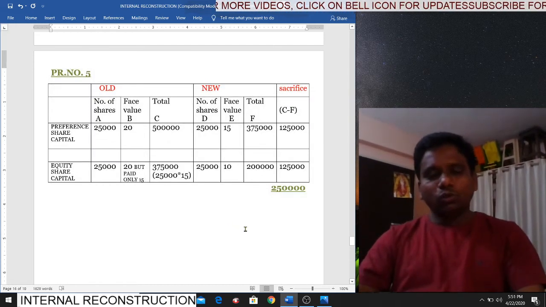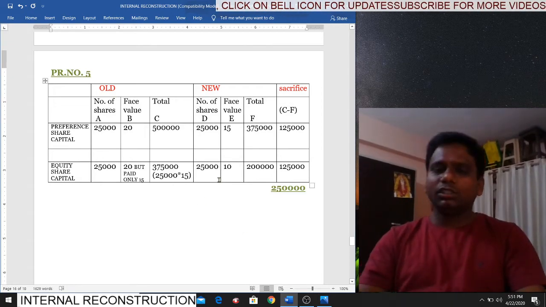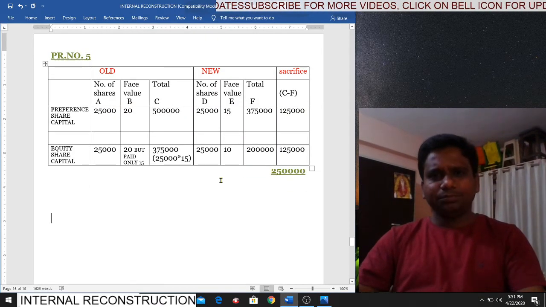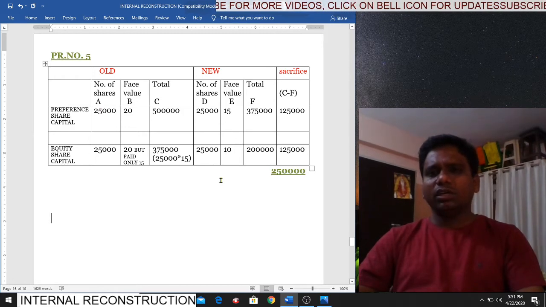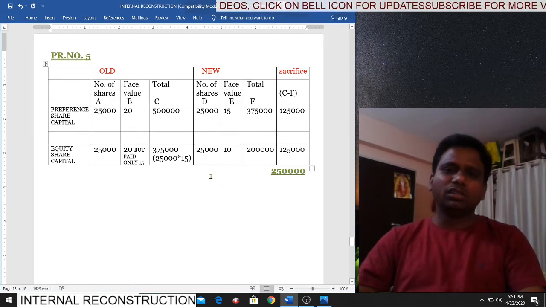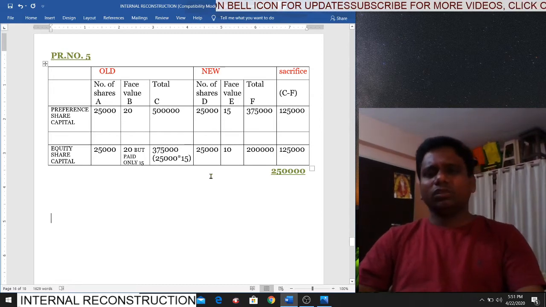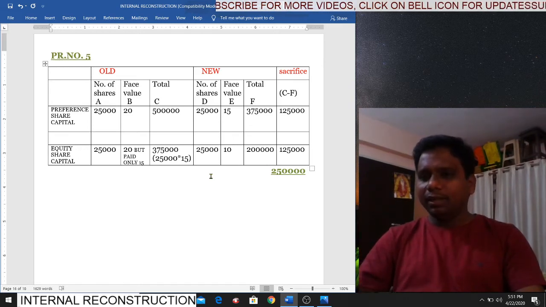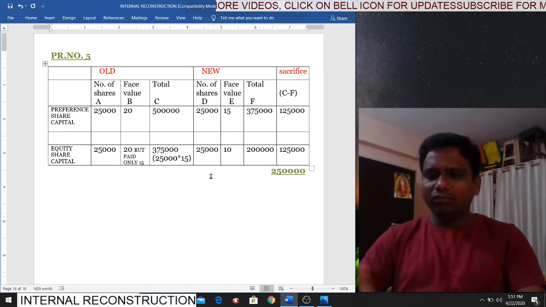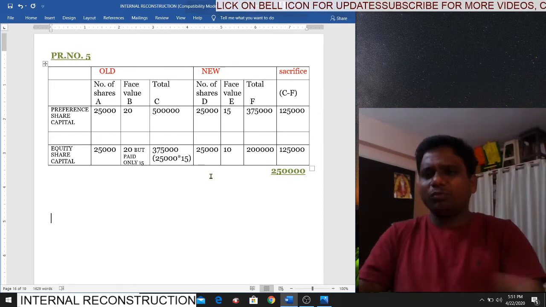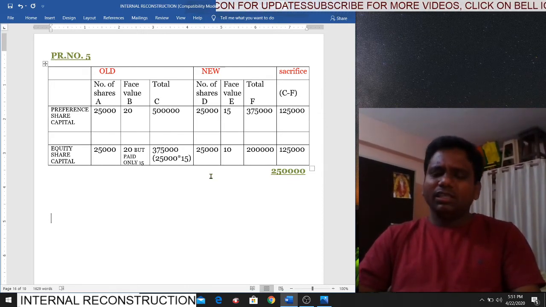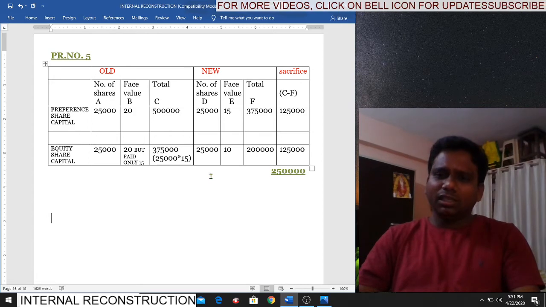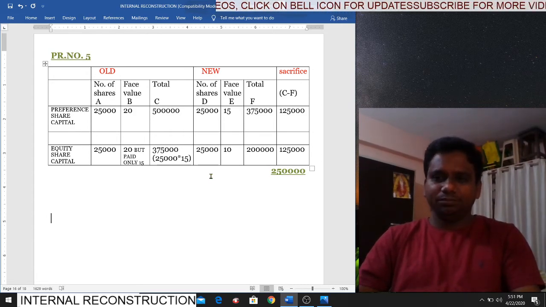Is it clear, students? So hope you understand the concept of internal reconstruction. Very simple, students. This internal reconstruction in 4th semester corporate accounting is easy compared to 3rd semester advanced accounting, because in 3rd semester advanced accounting we have a lot of concepts, but in corporate accounting we have individual units, direct units. We don't have any sub units, so it is easy, provided we practice. Without practice nothing is easy, with practice everything is easy.